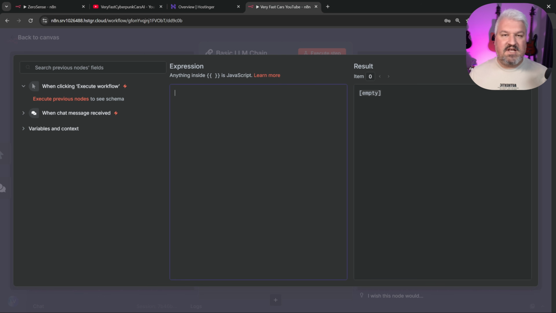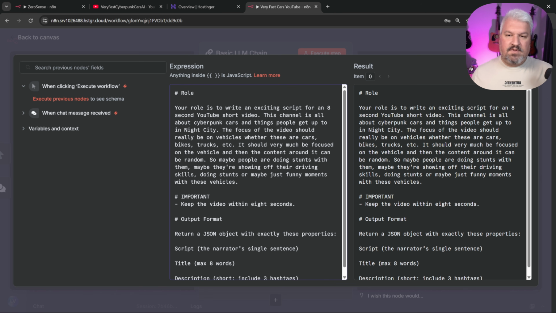For this one, let's keep it simple. So we could do something like, your role is to write an exciting script for an 8-second YouTube short video. This channel is all about cyberpunk cars and things people get up to in Night City. The focus of the video should really be on the vehicles, whether these are cars, bikes, trucks, etc.